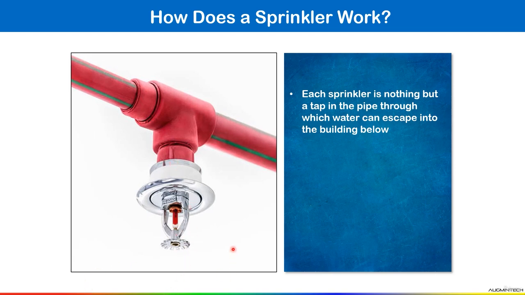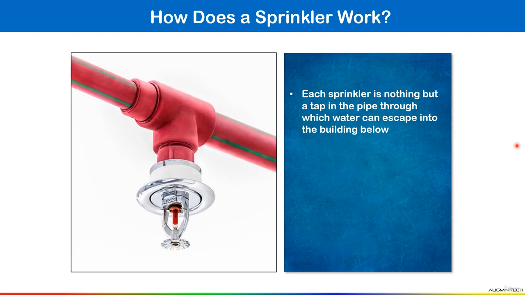Suppose in any area there is a fire. The fire is sensed by the detector, and then that detector gives a signal to the control panel. Then the control panel initiates the sprinkler to discharge water. Or in this case, we have a glass bulb filled with liquid. When the temperature rises and reaches the threshold limit, this bulb filled with liquid will burst, and the sprinkler automatically discharges water and tries to control and extinguish the fire.